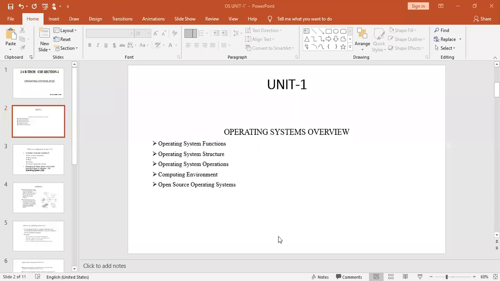So quickly revise whatever we discussed in the previous classes, and then we'll move to the next important concepts of operating system. Right.